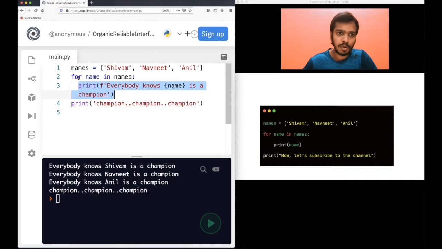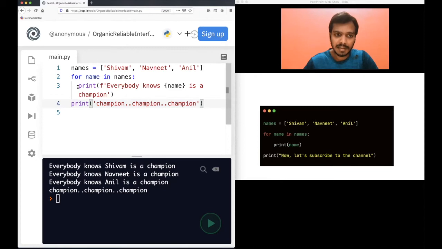It will again go to the for loop and now name will go to Navneet. It will print, everybody knows Navneet is a champion. Again, the for loop has not ended till now. Again, it will go to the for loop, it will go to Anil. Everybody knows Anil is a champion. Then at this moment, there are no other elements. So this for loop will end and the control will go to the fourth line. Then it will print champion, champion, champion. That's why you see only 4 lines of output. After this print, of course, the fifth line, but on the fifth line, there is nothing.